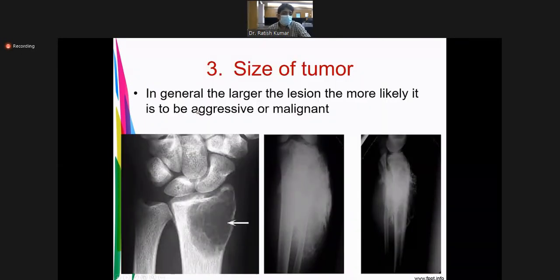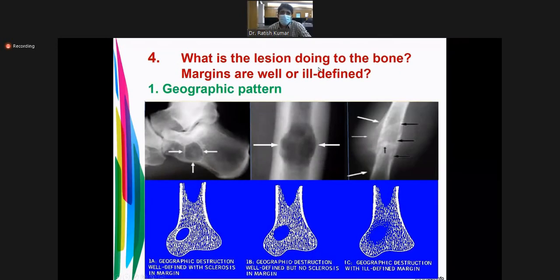Size of the tumor. If the tumor is small, most likely it is benign, but if it is aggressive and involves a large area, it is most likely a malignant tumor. What is the lesion doing to the bone? Margins are well defined or ill defined. This is the fourth thing. What does the lesion do to the bone? Normally, they cause osteolysis.